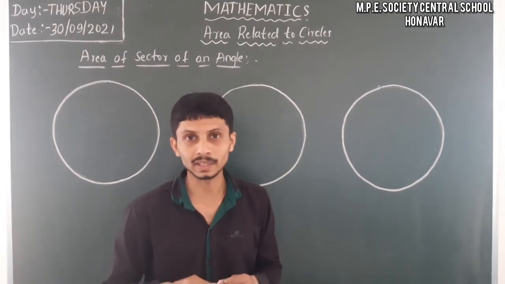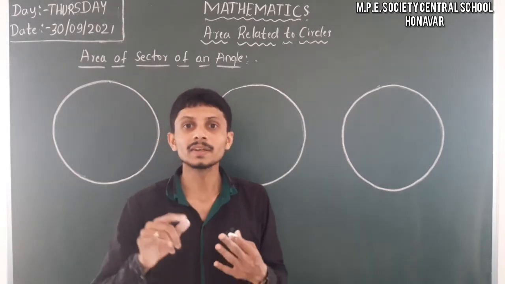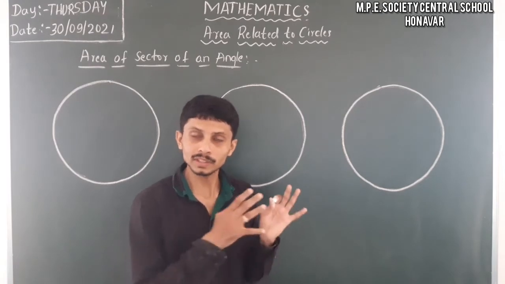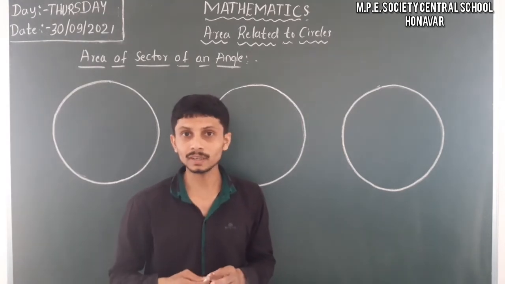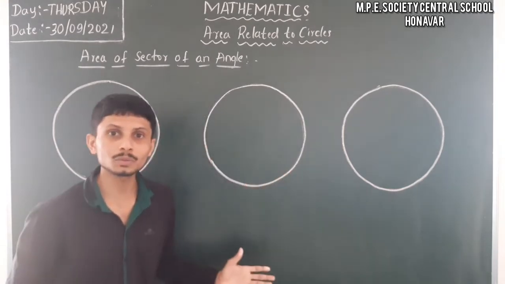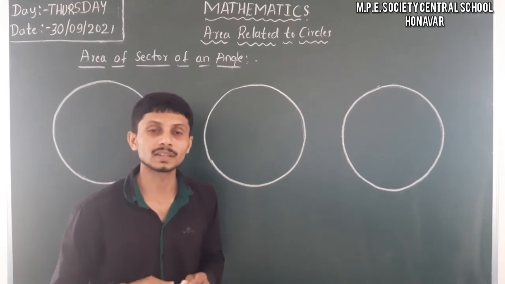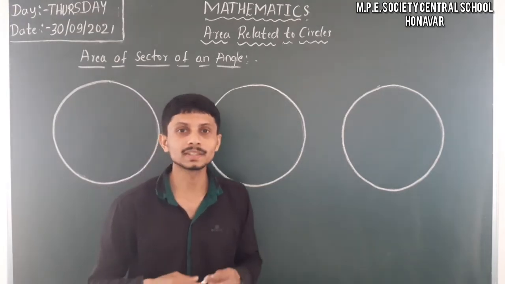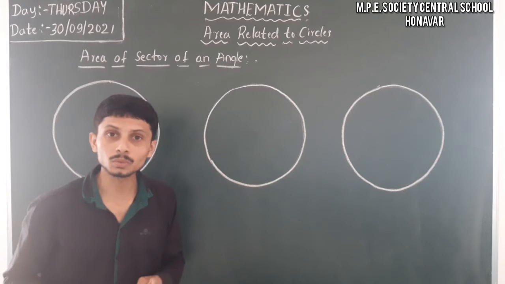When you have two rays starting from a single point, an angle is formed. So when we have that angle, how can we find the area of a sector? That is the main question, so we have to find a formula for the area of a sector.